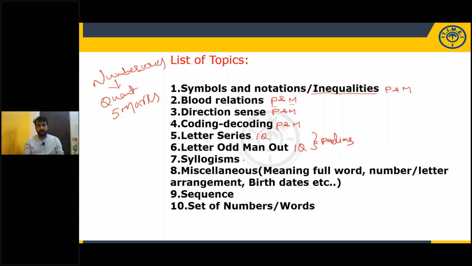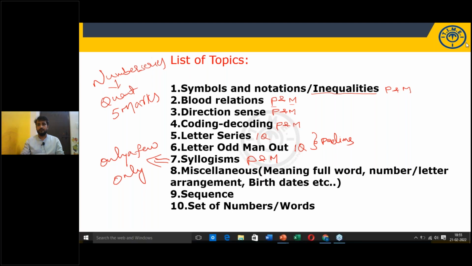Syllogisms or deductions are important for prelims as well as for mains. Though it was not given in previous years, you cannot neglect it. Especially when it comes to syllogisms, the new models. Only a few models are very, very important. If they are giving 5 questions, all 5 of 5 will be from the areas of only a few models.